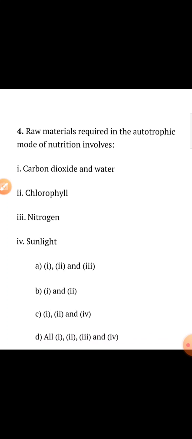So the correct option will be option number C, 1, 2 and 4, because nitrogen is not required by the plants which are performing the autotrophic mode of nutrition. Nitrogen is not required. So the correct option will be C.